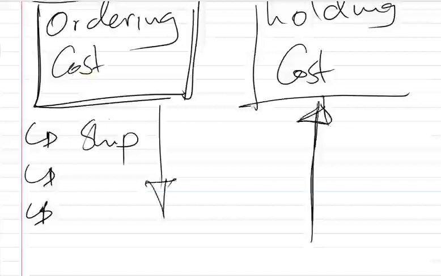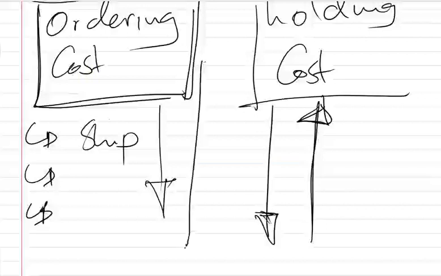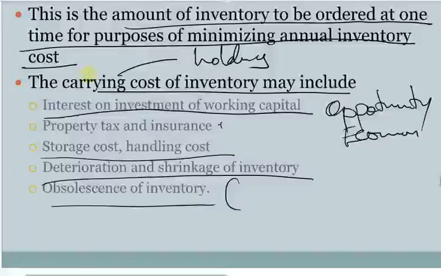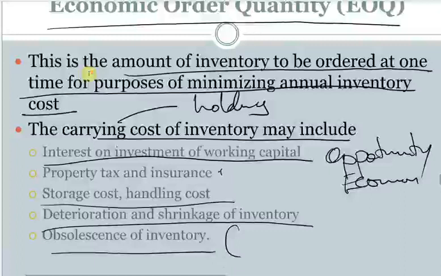While if we try to minimize our holding cost, that is ordering few items and holding few items, it means that we have to order many times, meaning that our ordering cost is going up. So with economical order quantity, you want to find a good combination that will minimize these costs.